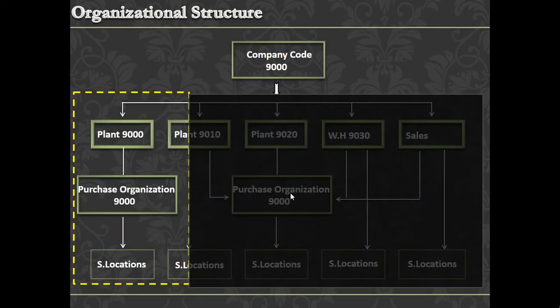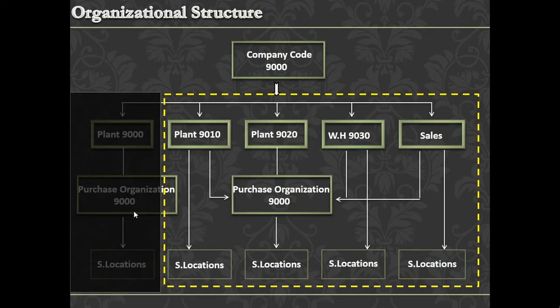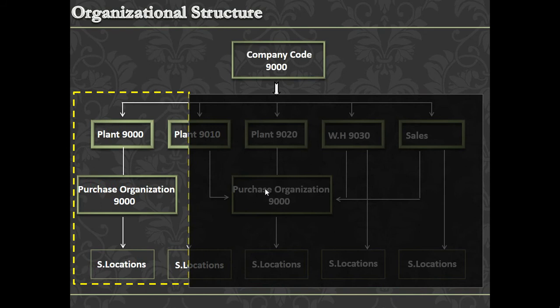Moving to the next slide. As I told earlier, each plant will have a purchasing organization, so it is a one-to-one combination. Similarly, we have a centralized purchase organization combination also. You see here, all four plants are mapped with one purchase organization, whereas here one plant is mapped with one purchase organization.